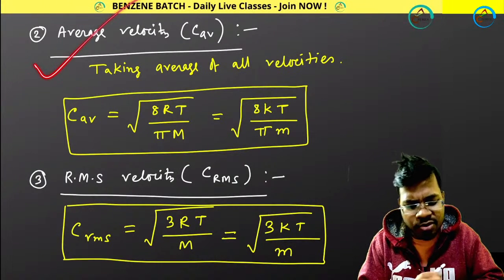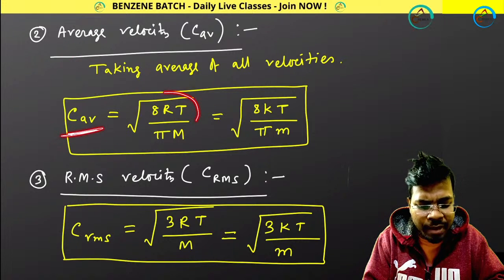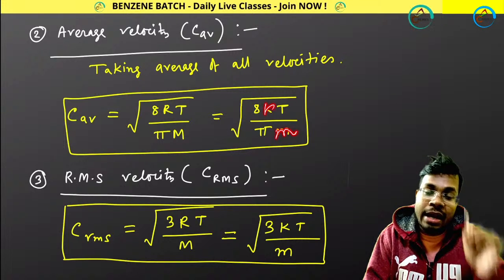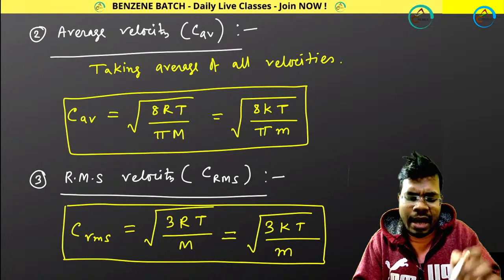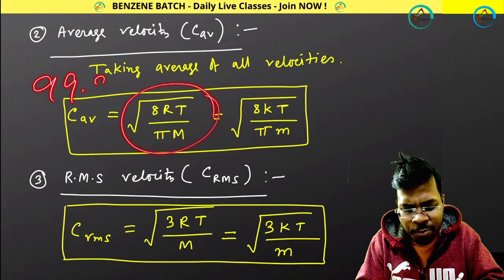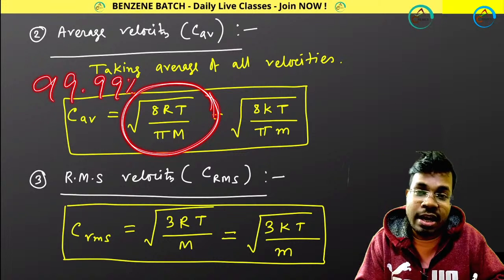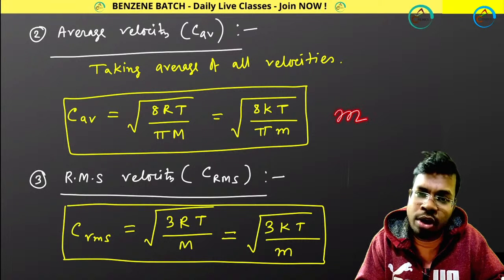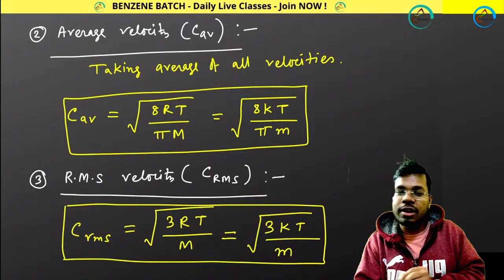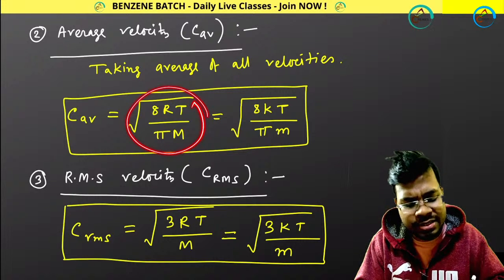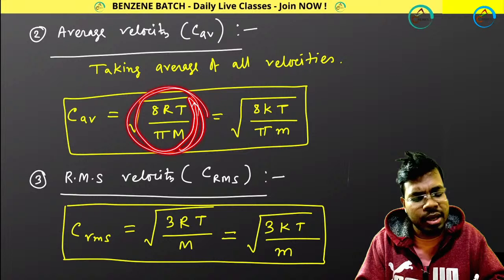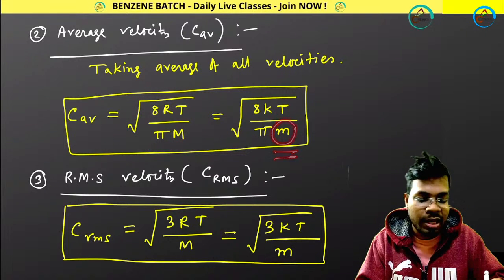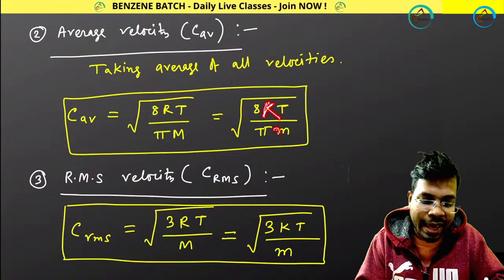Similarly, if you calculate average velocity, you get this expression: C average equals root over of 8RT by capital M, or 8KT by small m. And don't think that in the examination every time it will be given. In 99.99% of cases, you have to use this equation. But whenever you are reading the question, please be careful whether it is the mass of one molecule or the molar mass. If nothing is given, that means it is molar mass. You can easily know molar mass. But check once whether it is molar mass or normal mass. Clear? If it is normal mass, use K.